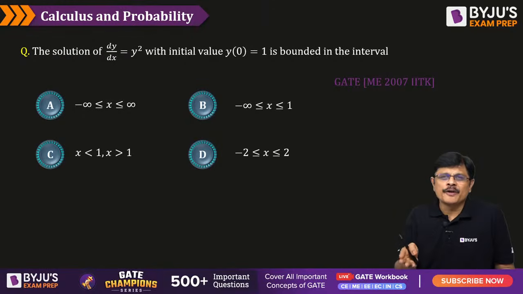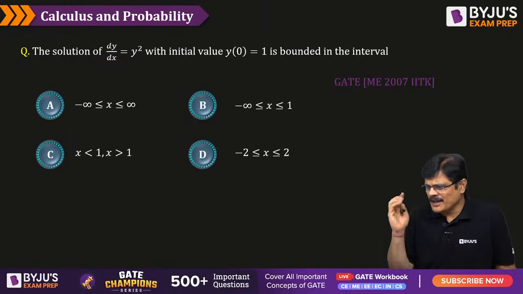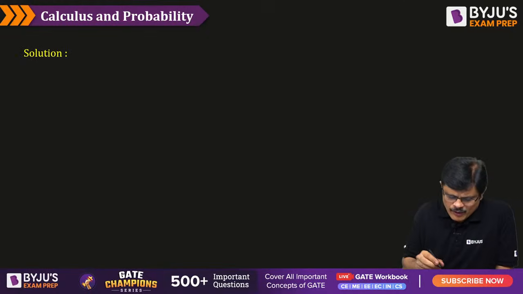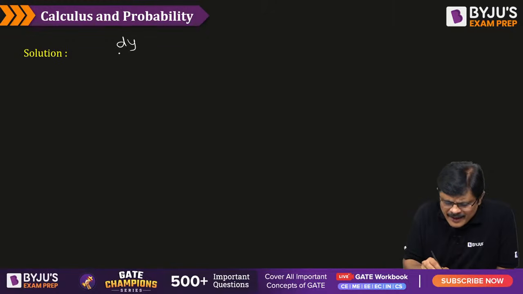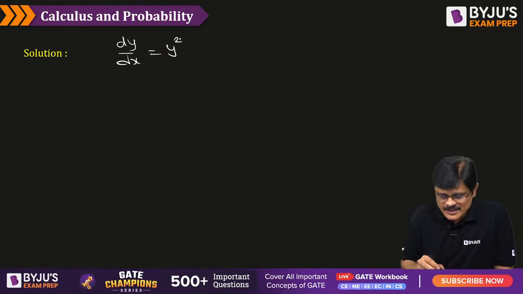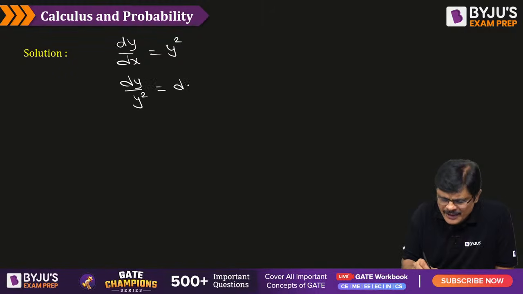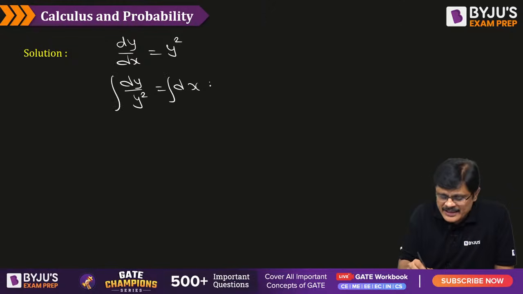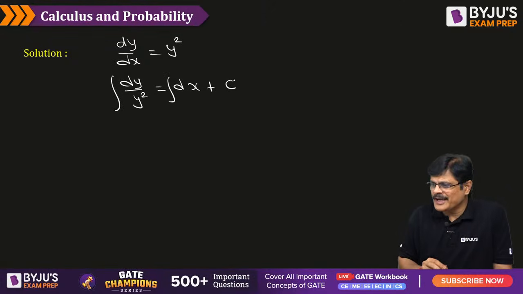Otherwise, you need to go for that exact differential equation form, my dear friends. Okay, so let us see whether we can separate the variables or not. What is it? dy by dx is equal to y square. Separate the variables. So you can write it as dy by y square is equal to dx. The variables are separated. You integrate this and introduce the constant of integration.